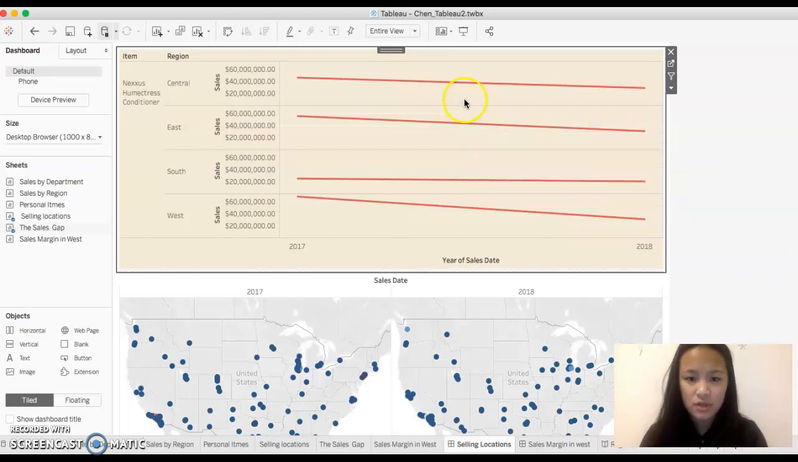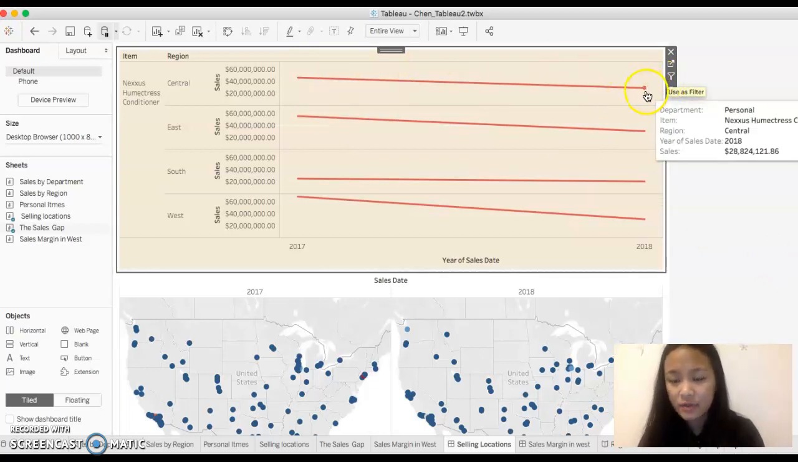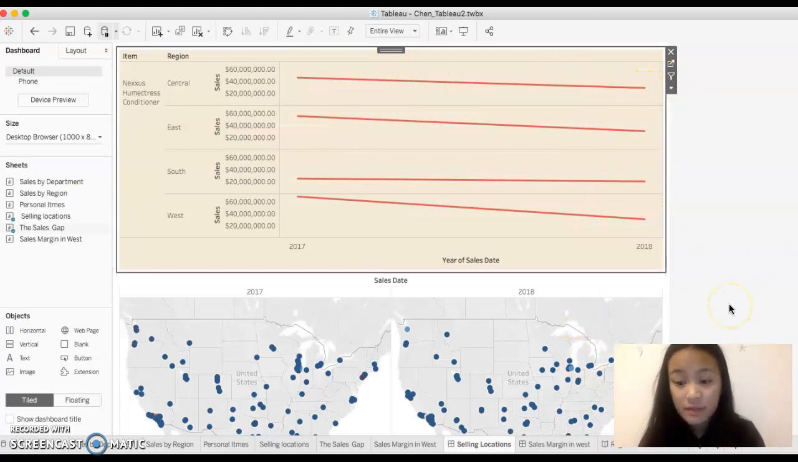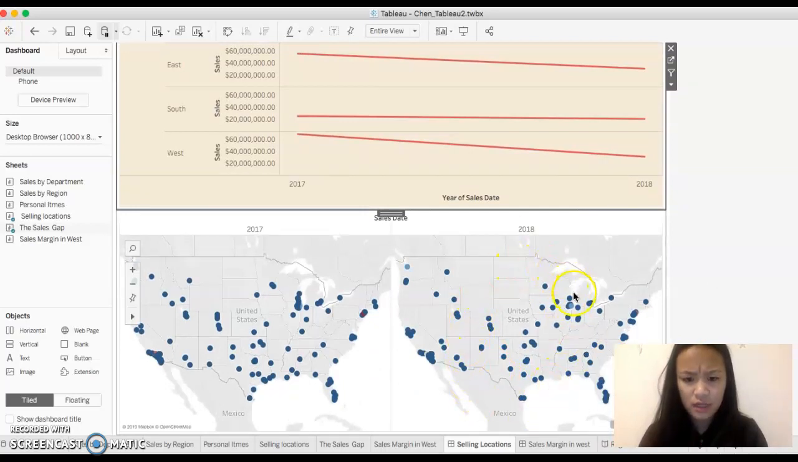Let's just do the central area. Central area is decreasing. Why is it decreasing? Let's look at the locations. Maybe they're opening up, or maybe they're closing down some locations. So right here, central. Okay, well, let's see. The stores right here are still open, but right here, the stores are closing up.